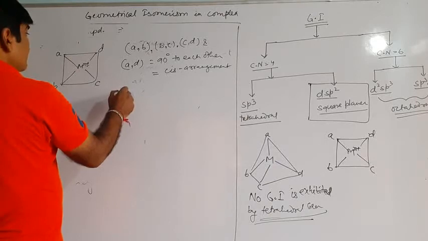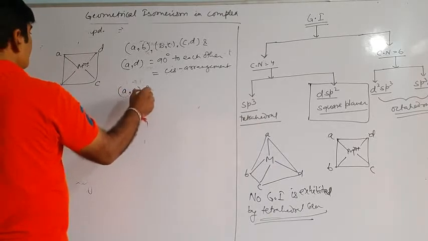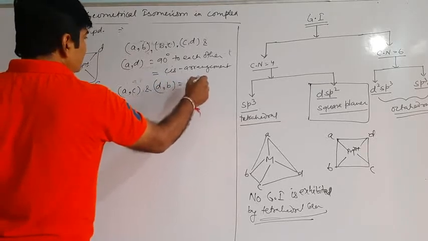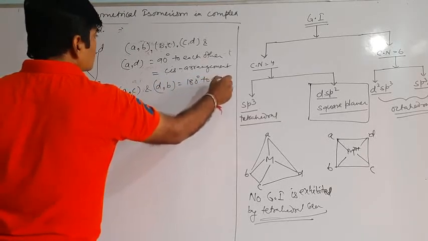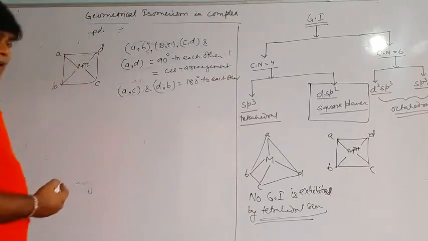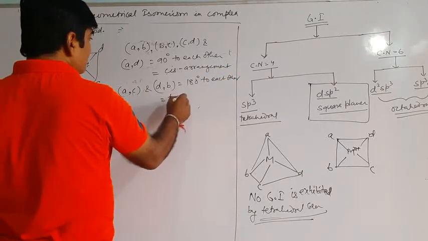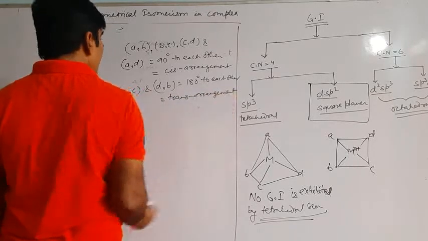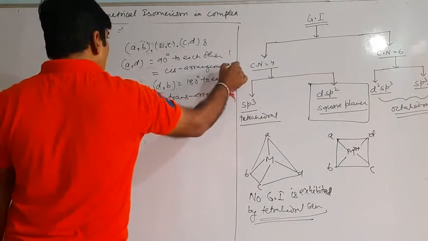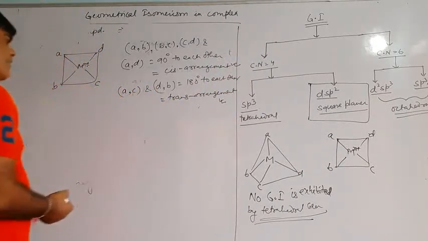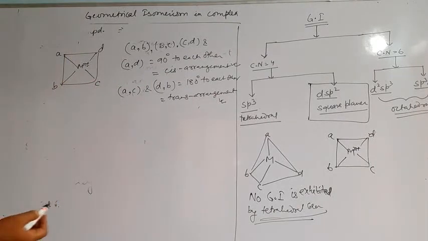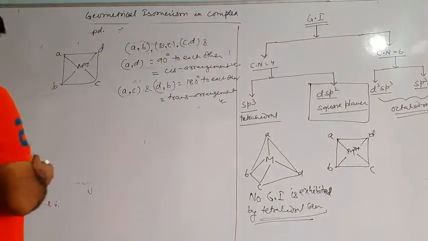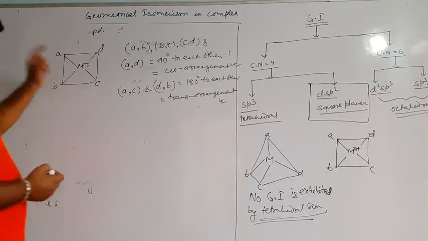Now, if we talk about this AC and DB, they are present at 180 degrees to each other. If 180 degrees to each other, they will be in the trans position. So a complex which will be in the form of cis and trans arrangement will exhibit geometrical isomerism. So they are at 180 degrees and they are at 90 degrees. Okay, so now let us take this example.